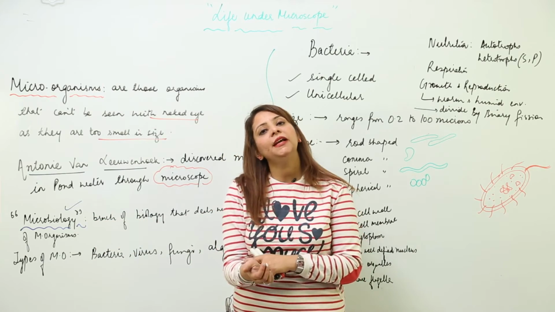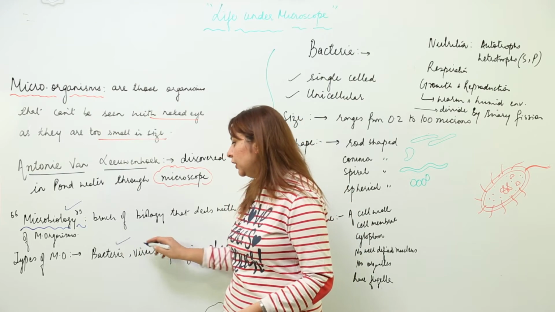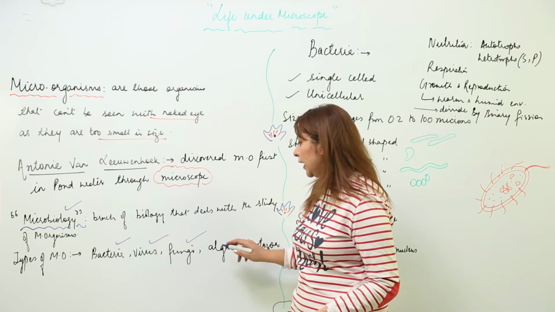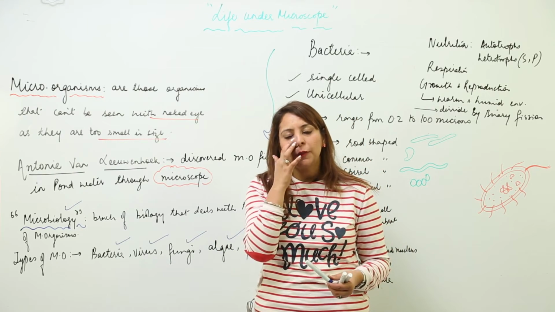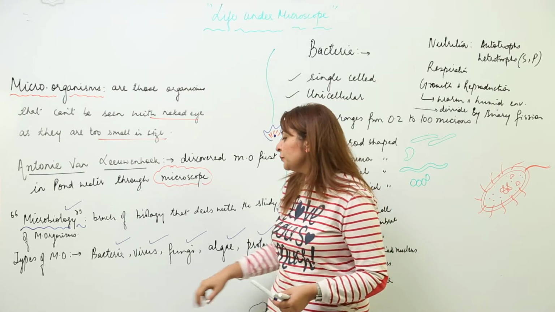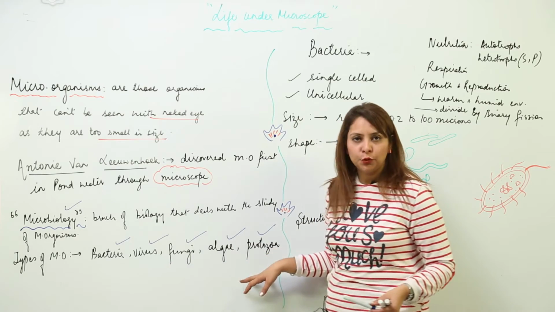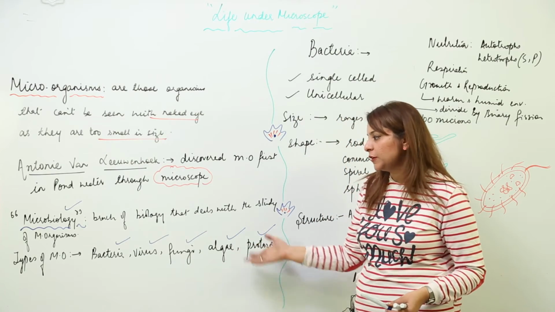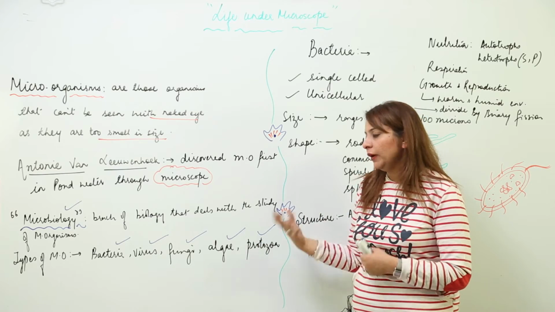So we encounter many kinds of microorganisms. Basically the microorganisms are bacteria, viruses, fungi, algae and protozoans. So these are the categories under which microorganisms have been classified: bacteria, virus, fungi, algae and protozoans. You must be familiar with these terms. Now we are going to study them one by one.